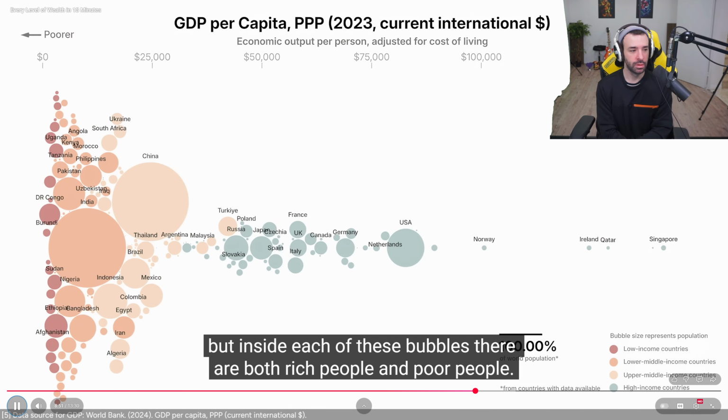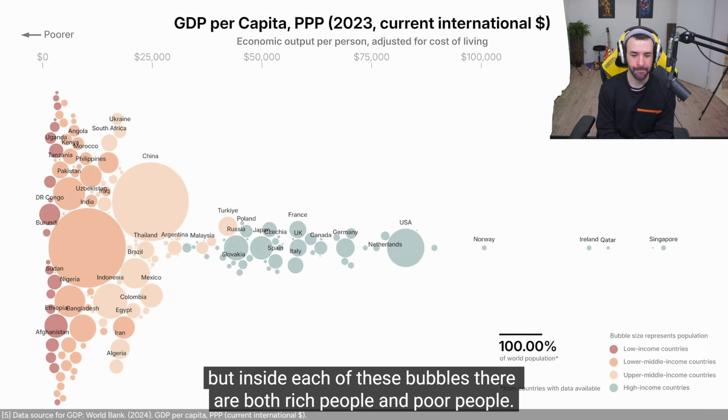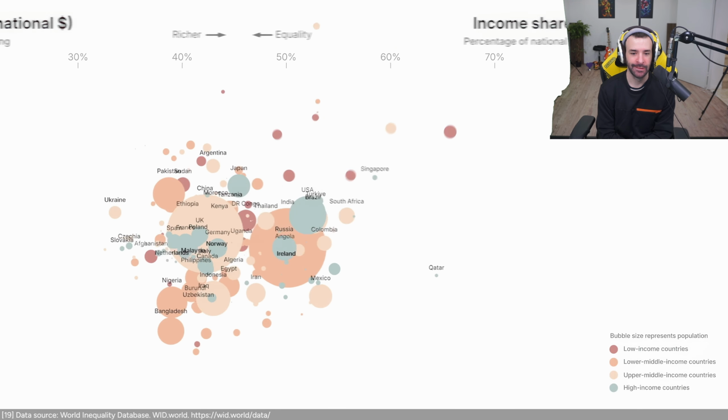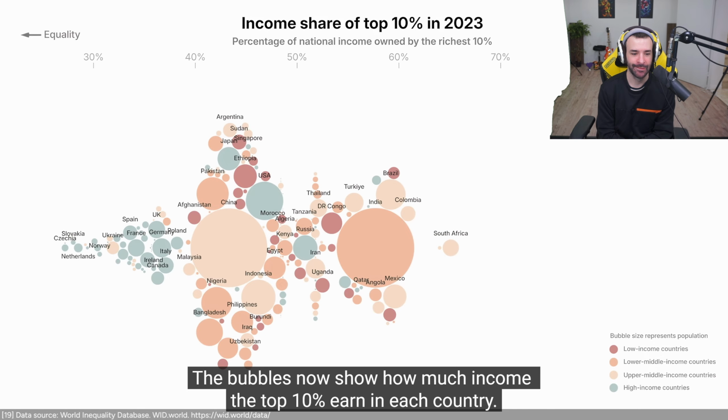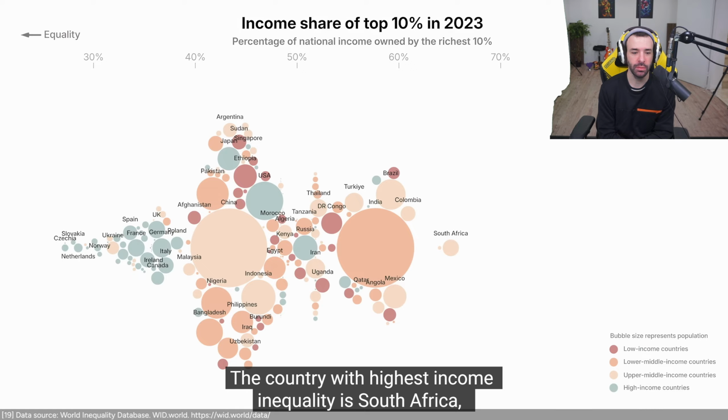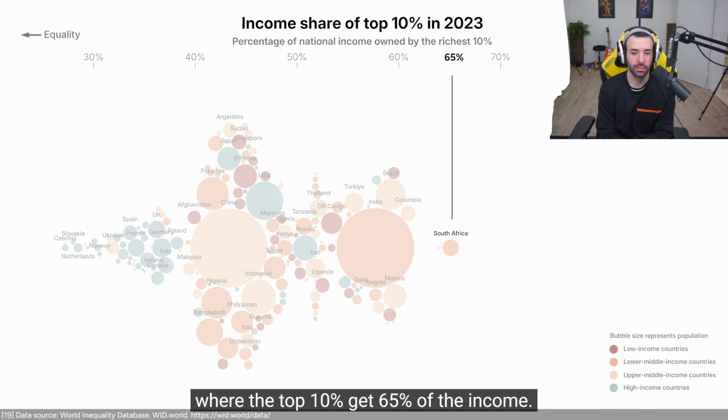So far, we've only been looking at averages. But inside each of these bubbles, there are both rich people and poor people. We need to look at the inequality within countries. The bubbles now show how much income the top 10% earn in each country. In the US, the top 10% get 47% of the income. The country with the highest income inequality is South Africa, where the top 10% get 65% of the income.